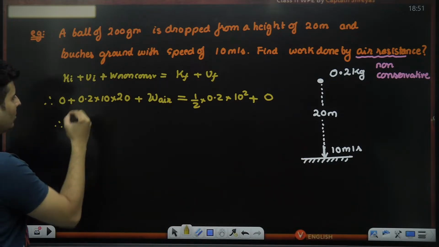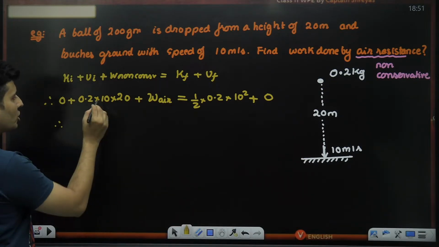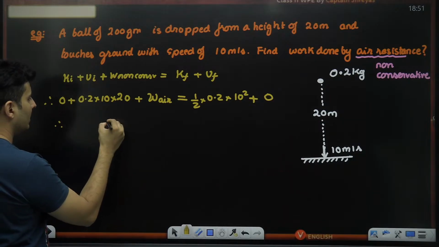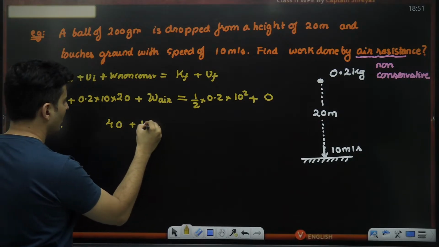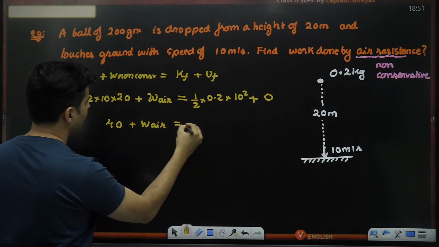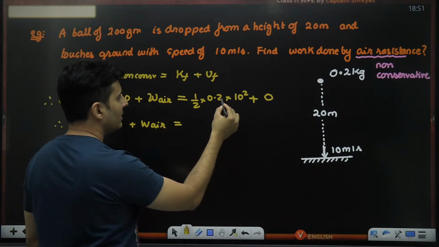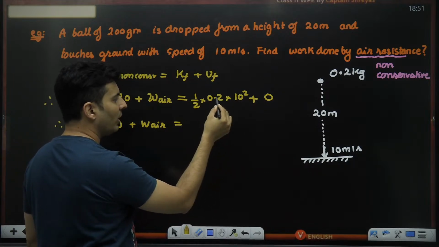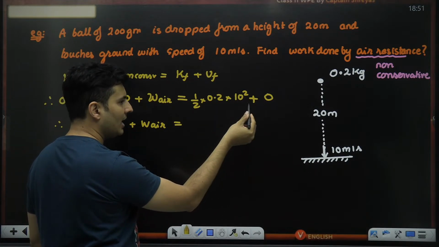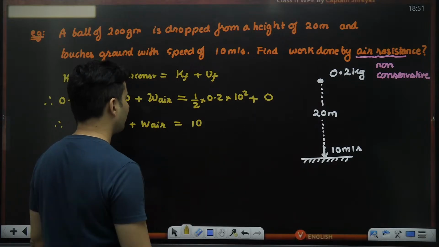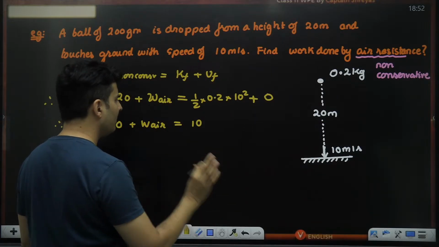Okay, let's do the math over here. 0.2 into 10 is 2. 2 into 20 is 40. Plus work done by air is equal to, now this 2 and 2 will cancel, this will become 0.1. 0.1 into 100, that is going to make it 10. Is that right? Everybody with me?